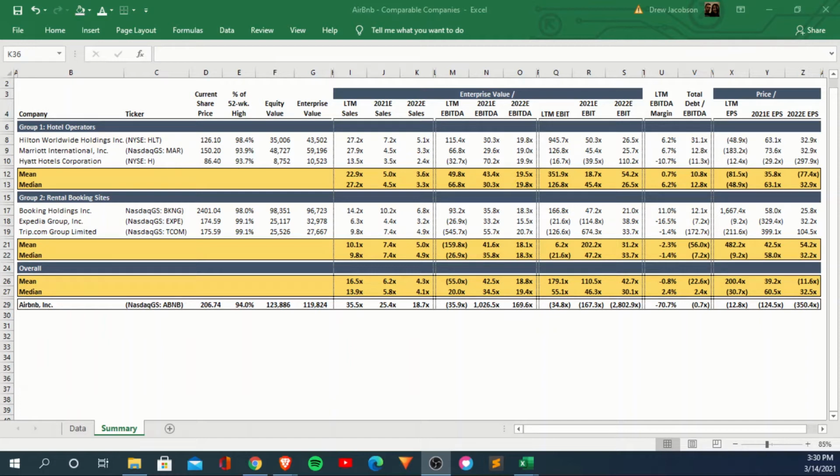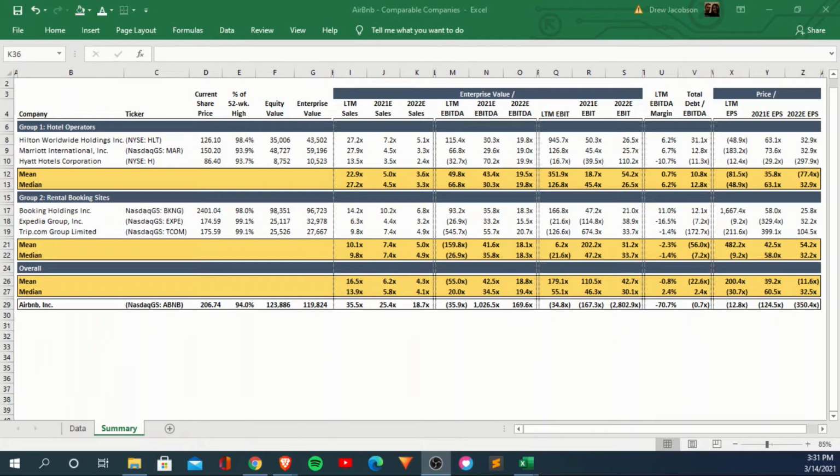So the first one is enterprise value divided by these different categories: LTM sales, 2021 sales, 2022 sales. And for 2021 and 2022, these are estimates. I used consensus estimates from CapIQ. And then you have LTM EBITDA margin, total debt to EBITDA, and then you have price to LTM EPS, 2021 EPS, and 2022 EPS. So this is pretty standard investment banking. You might change some of the columns every now and then.